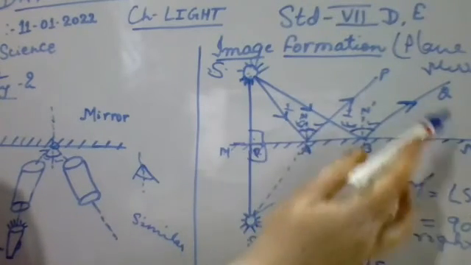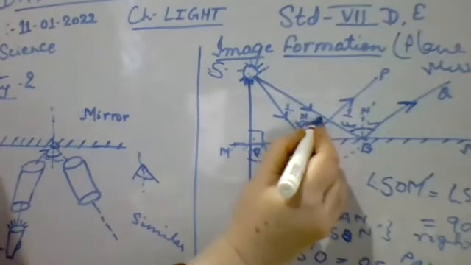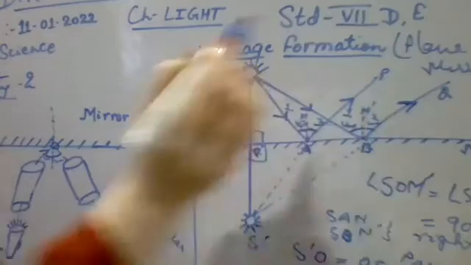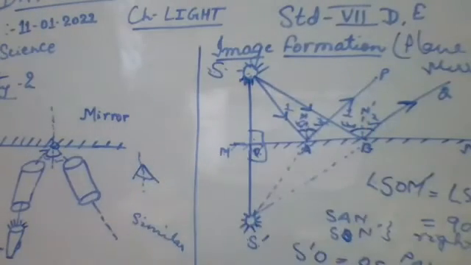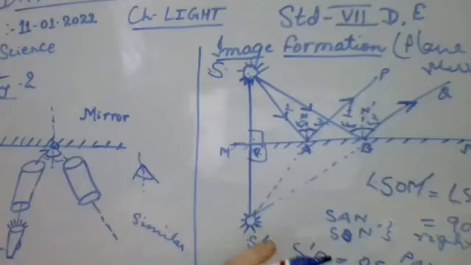PAN and QBN. Yes, PAN and QBN dash. This is the second angle, which will be called the reflected angle for both the rays. So both are equal. That is what I want to say over here. Clear? Any more queries? No, ma'am.